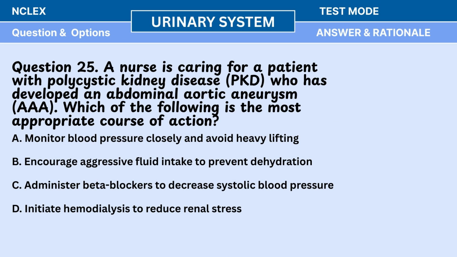A nurse is caring for a patient with polycystic kidney disease, PKD, who has developed an abdominal aortic aneurysm, AAA. Which of the following is the most appropriate course of action? A. Monitor blood pressure closely and avoid heavy lifting. B. Encourage aggressive fluid intake to prevent dehydration. C. Administer beta blockers to decrease systolic blood pressure. D. Initiate hemodialysis to reduce renal stress.